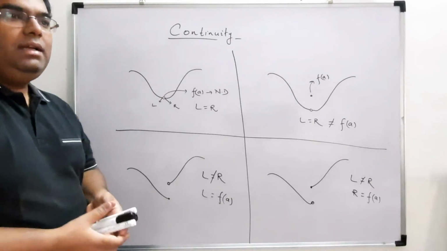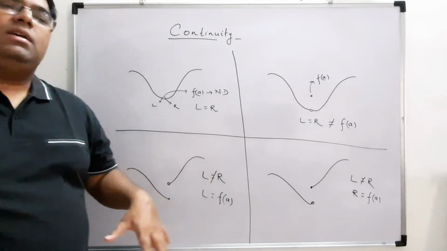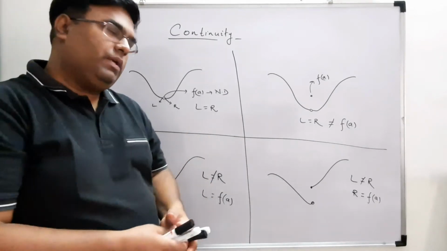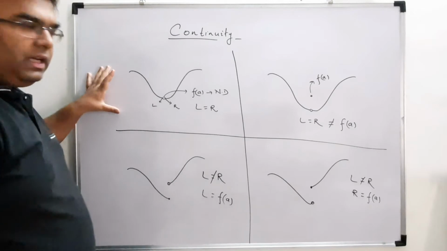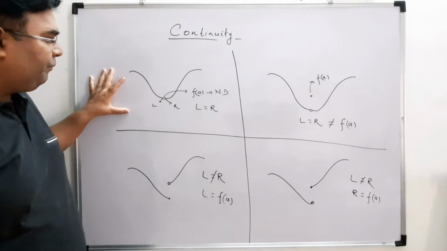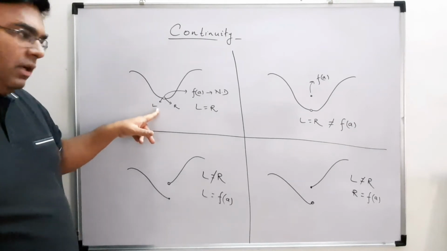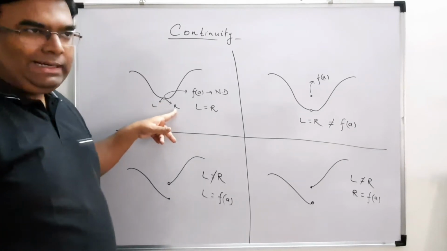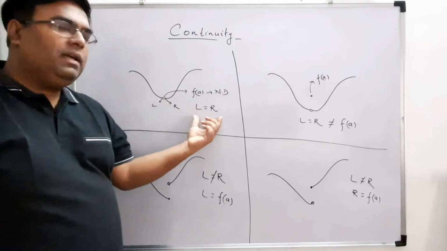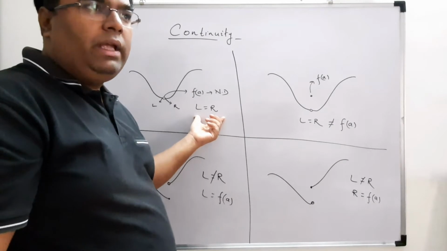Okay, let us understand in what ways we can say that the function is not continuous. This is the first case I have taken. Here you can see in the graph that L, the left hand limit, is there, R, the right hand limit, is also there, and we have said that L is equal to R, meaning both the limits are equal to each other.